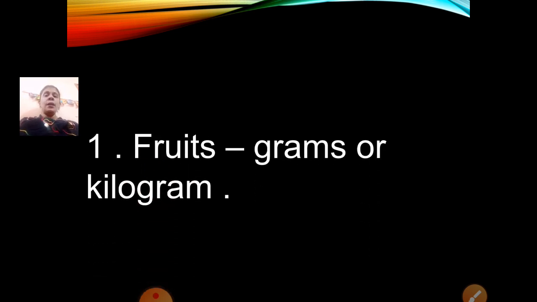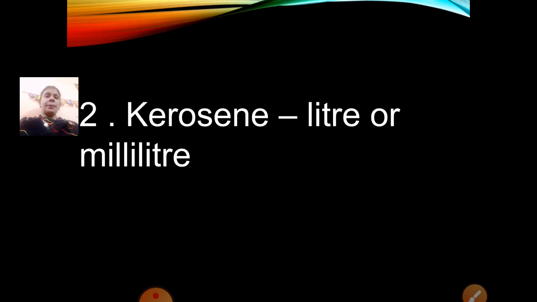Fruits. Now fruits, how we will measure? Are we going to measure it in centimeter? Do we get 2 centimeter grapes, 3 centimeter mango, 1 centimeter apple? No, correct. Do we get in liters, like 1 liter apple, 1 liter mango, 1 liter banana? No. We get fruits in grams or kilogram, like 1 kg, 2 kg, 3 kg, correct? So, we get fruits in grams or kilograms. Correct, children?